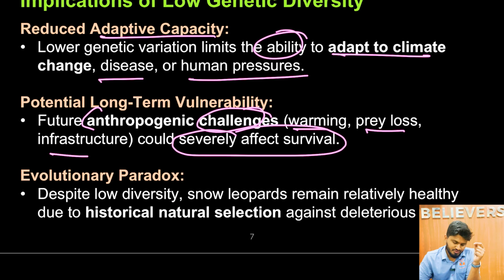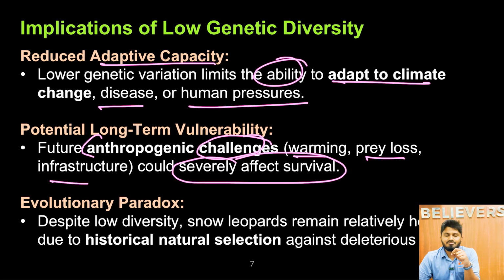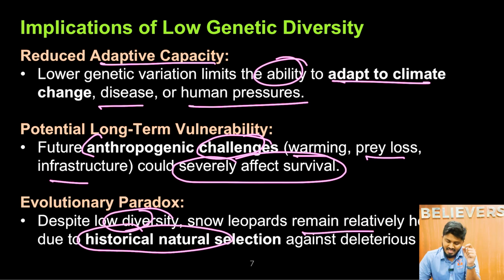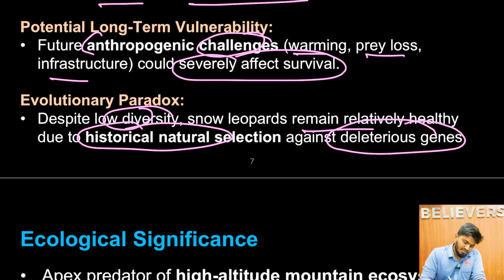Next, the evolutionary paradox. This is something significant to snow leopards. Despite the low diversity, snow leopards remain relatively healthy due to historical natural selection against deleterious genes. But this is not the case with Asiatic lions.